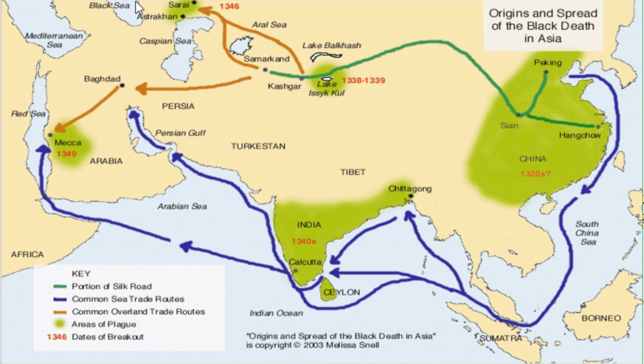Once it had infected the port of Kaffa on the Black Sea, the Italians always traded from here, crossed the Black Sea, and then went on into Europe. So the plague will now spread from here further across into Europe following the Italian trade routes. If you could now move the slide to the next map, which focuses more on Europe, I will continue to go through the information on that slide.